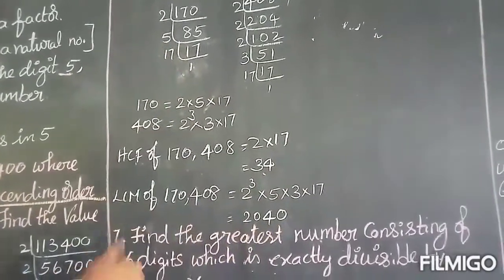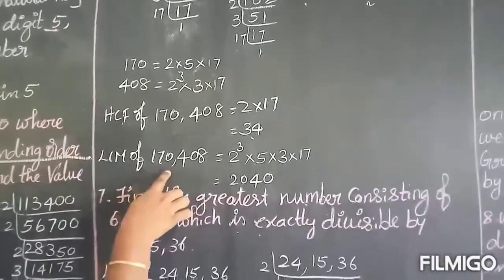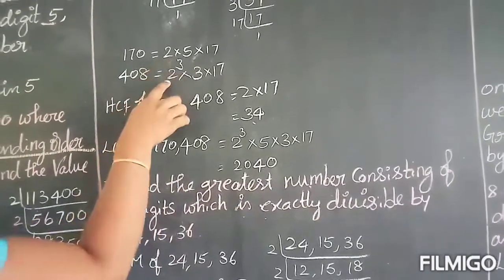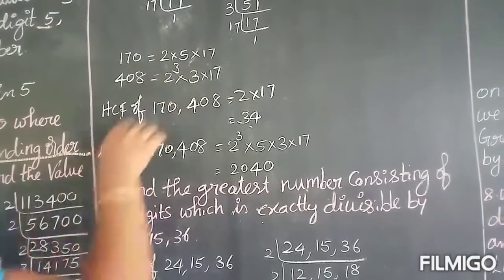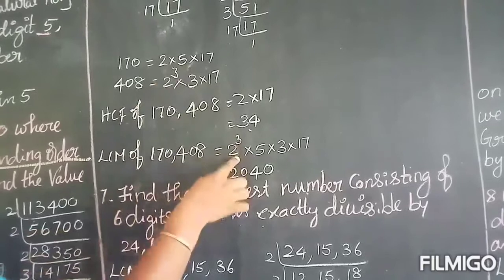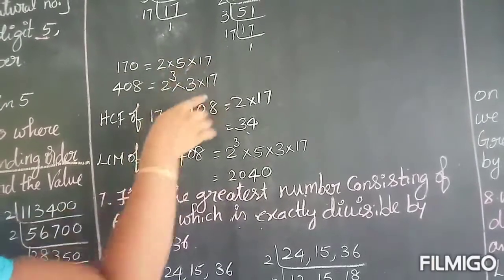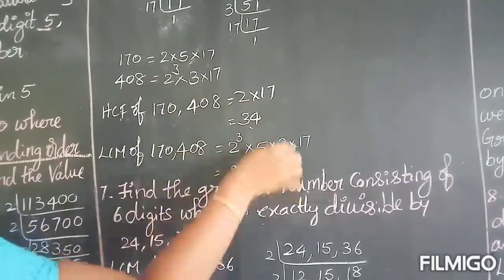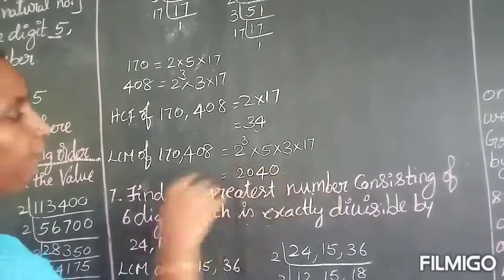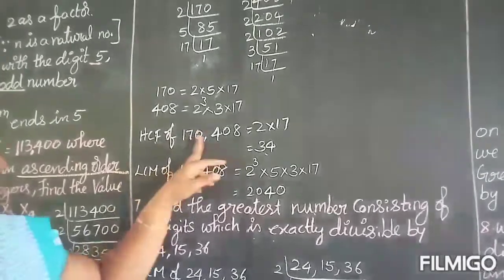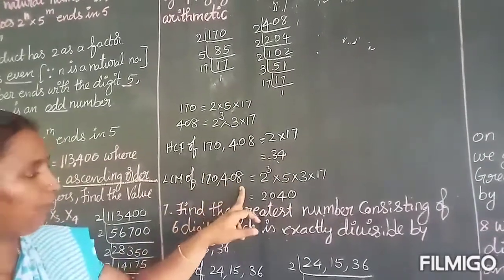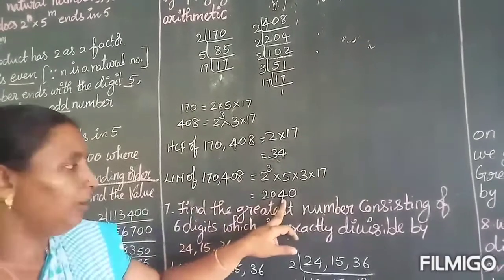They ask LCM also. So LCM of 170, 408 equal to LCM now. If the factor is same, you have to take the highest power. For 2 and 2 cube you have to take the highest power. What is that? 2 cube, and write the remaining factors also. So 5 into 3 into 17. If you multiply this, you will get 2040. HCF of 170, 408 is 34. LCM of 170, 408 is 2040.